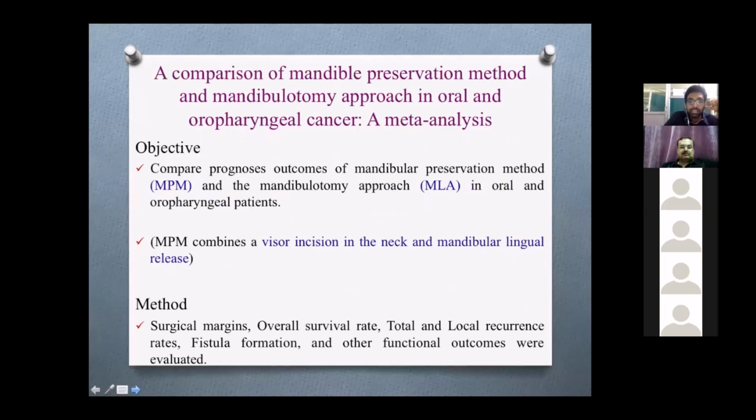This is a different kind of meta-analysis. It has compared two groups. One is a mandibular preservation method. According to this study, mandibular preservation is a visor incision in the neck with a mandibular lingual release, compared with a mandibulotomy approach. It has evaluated surgical margins, overall survival, total and local recurrence rates, fistula formation, and other functional outcomes.